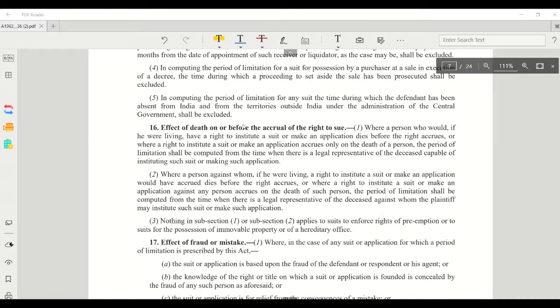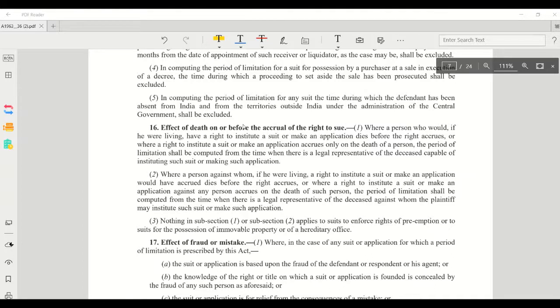In a case, even before the right to sue arises, the person dies, then the legal representative, when there is a legal representative, appears, then from that time the period of limitation can be computed. This is mentioned in section 60.